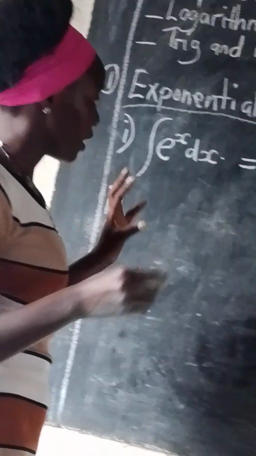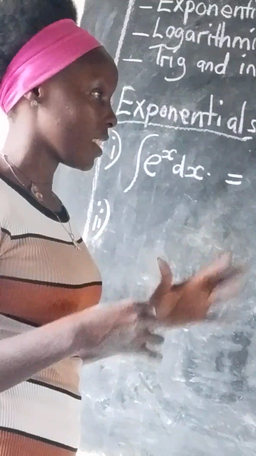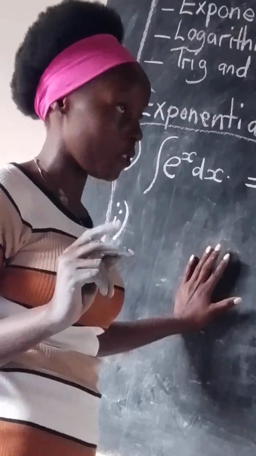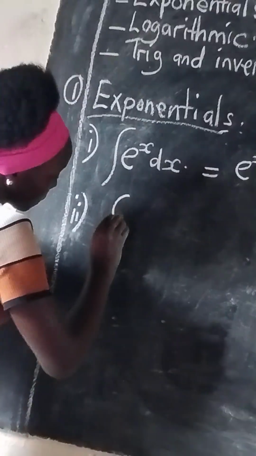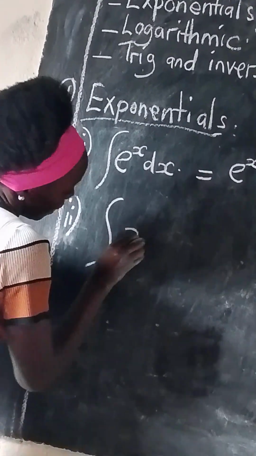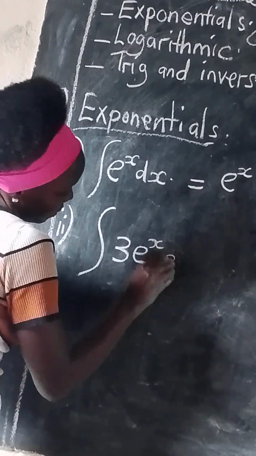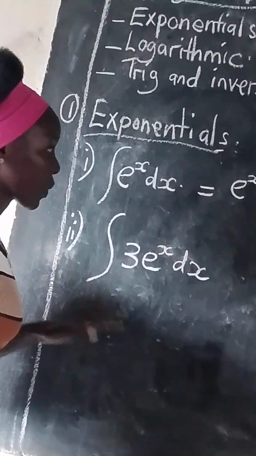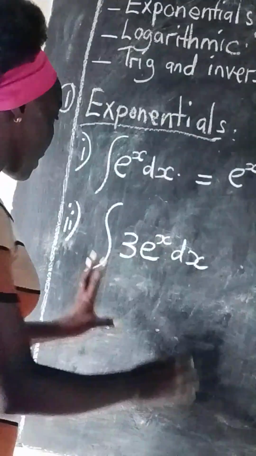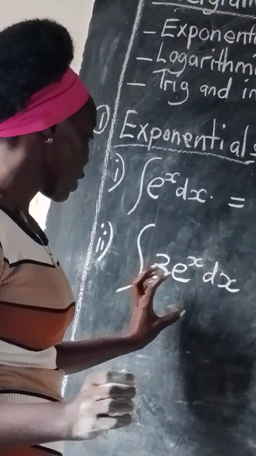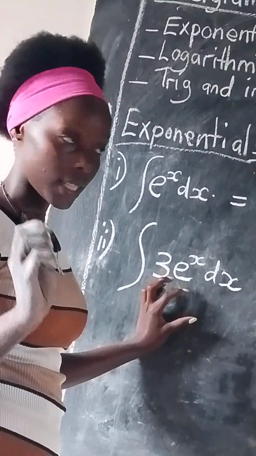Now let's go to example number 2 and find out whether what I say is true, that if you integrate an exponent, it means that an exponent has not any change. Let's see if we integrate three exponent of x with respect to x, what happens? First, observe if you have any constant. Get that constant out of the integral side.